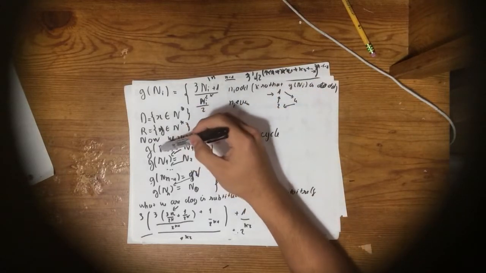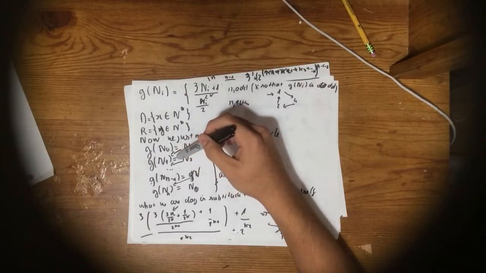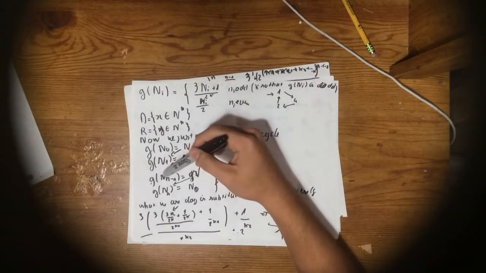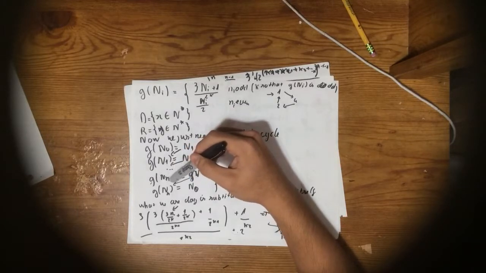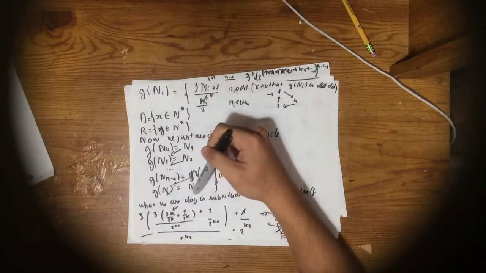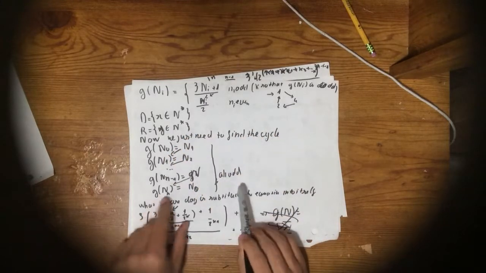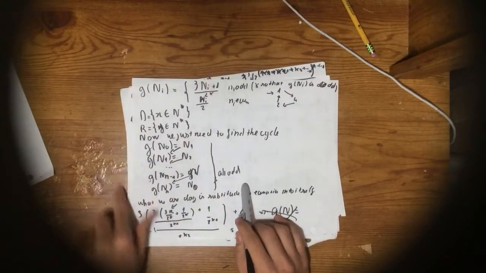So we set g of n0 equal to n1, g of n1 is equal to n2, dot dot dot, all the way to g of n_(n-1) equal to n_n, and g of n_n is equal to n0. You see the cycle, and if you keep doing g of n0, you get n1, and then it's the cycle.